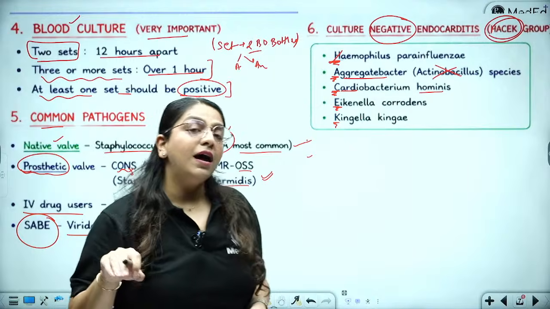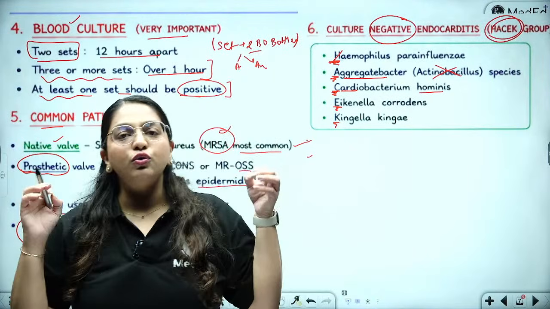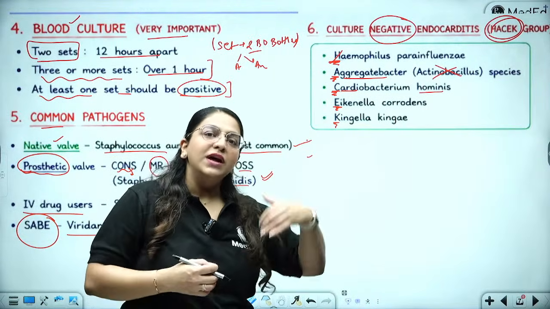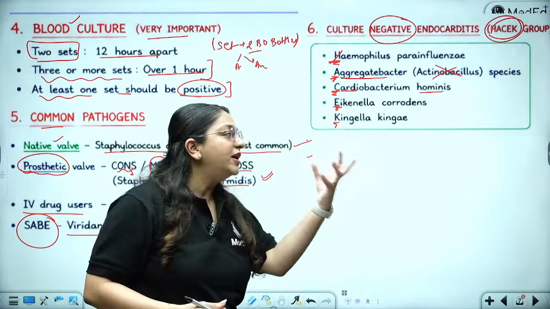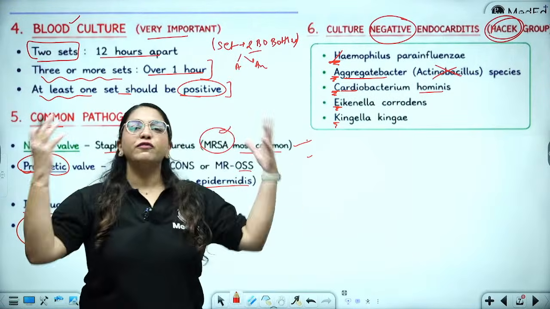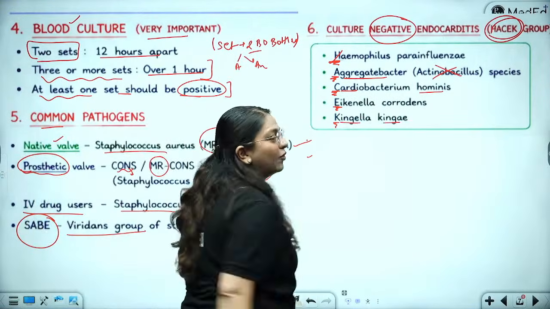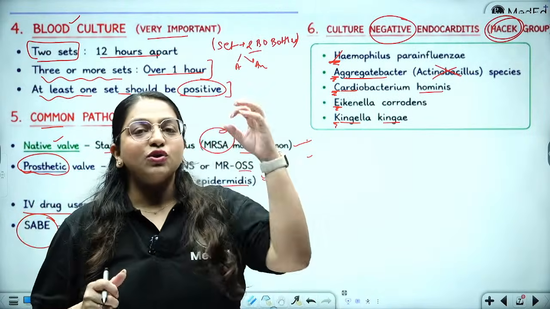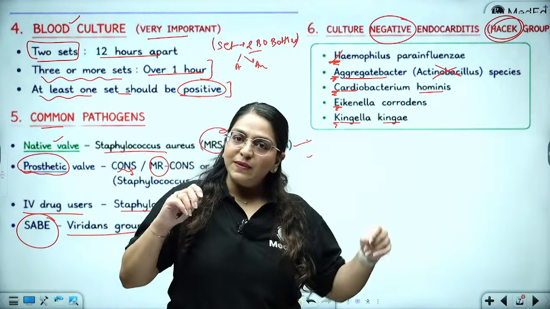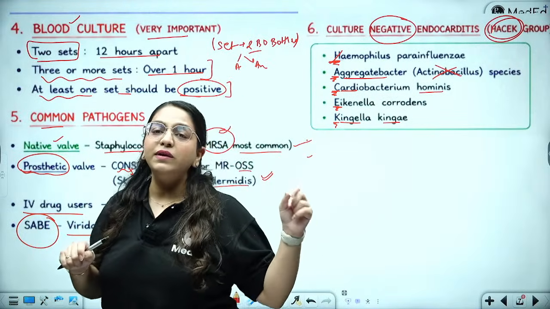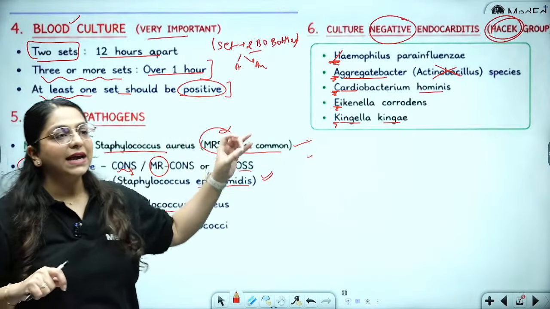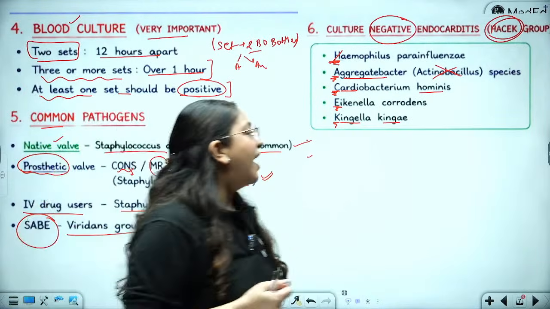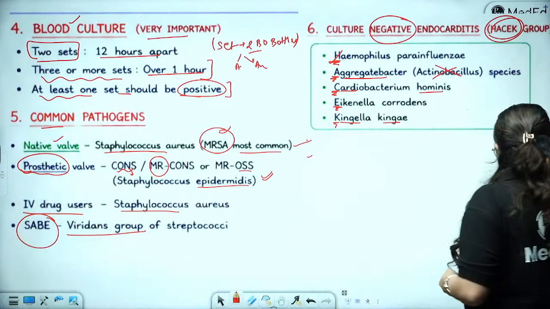Then Eikenella corrodens. What are they going to do sitting there? They're going to corrode the heart. So, what did they do? They corroded. So, Eikenella corrodens. And then they have become the king of your heart. So, they are Kingella kingae. Just to make it easy phonetically for you to remember. So, HACEK group: Haemophilus parainfluenzae, Aggregatibacter, Cardiobacterium hominis, Eikenella corrodens, and Kingella kingae. Just repeating it so that it gets engraved in your heart, in your brains and in your ears.